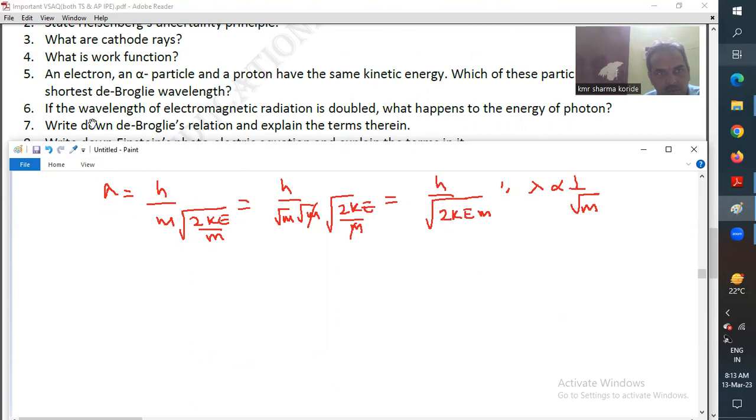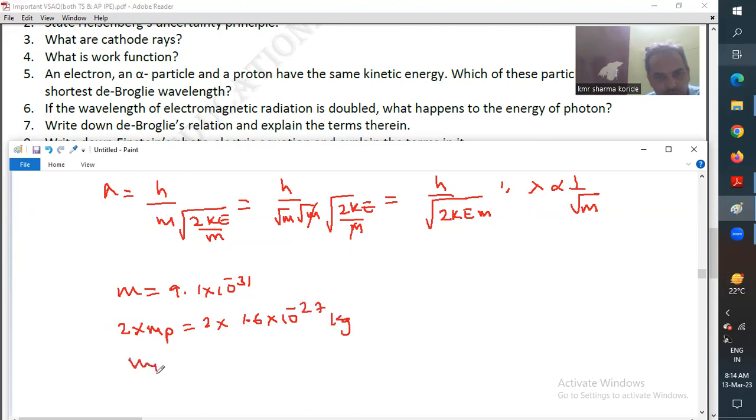Mass of the electron is 9.1 into 10 to the power of minus 31 kg. Whereas the alpha particle has 2 protons, so mass is 2 into 1.6 into 10 to the power of minus 27 kg.